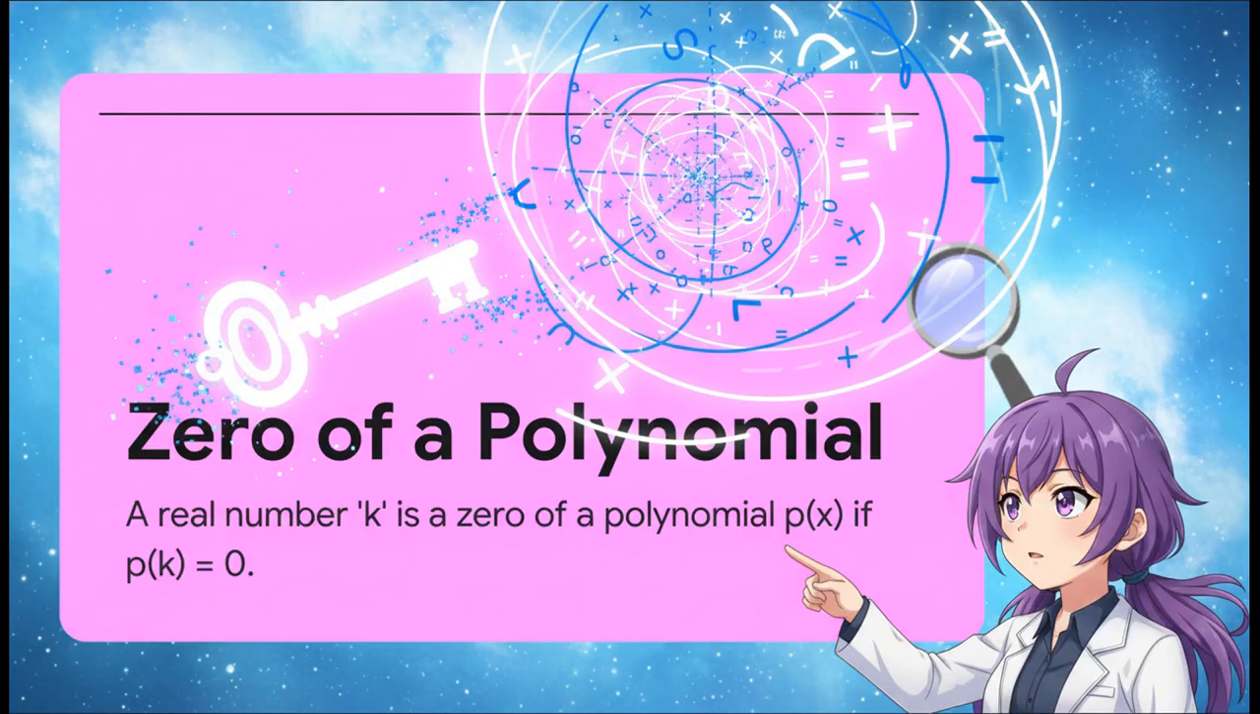And that brings us to the big definition. A zero of a polynomial is simply any number, we can call it k, that makes the entire polynomial's value equal to 0 when you plug it in. In our last example, -1 was a 0. It was like the magic key that made the whole expression just vanish.